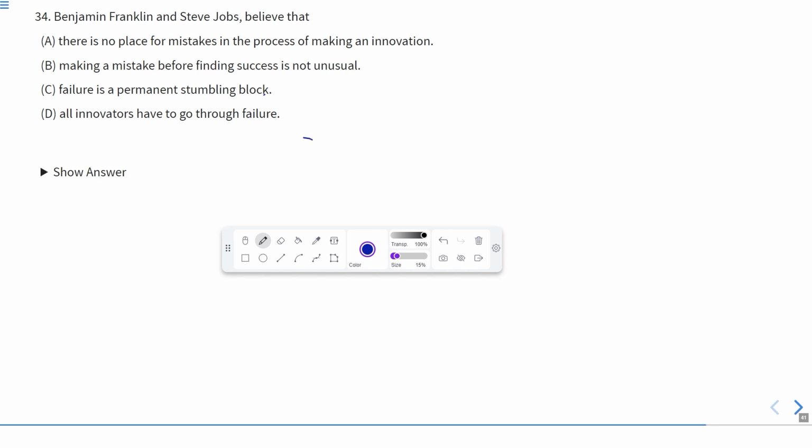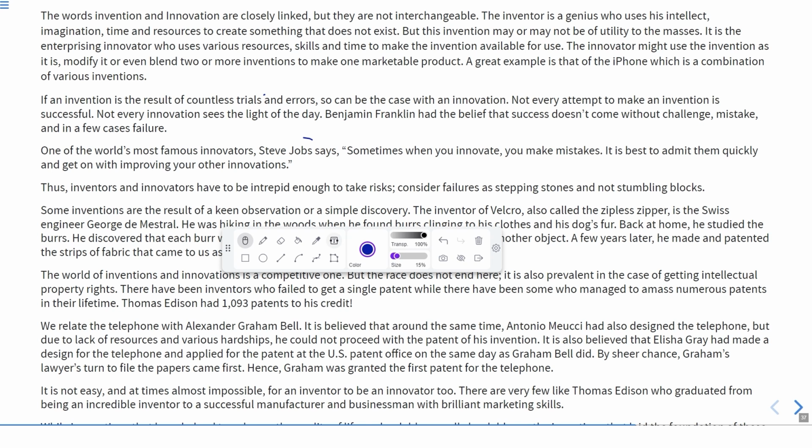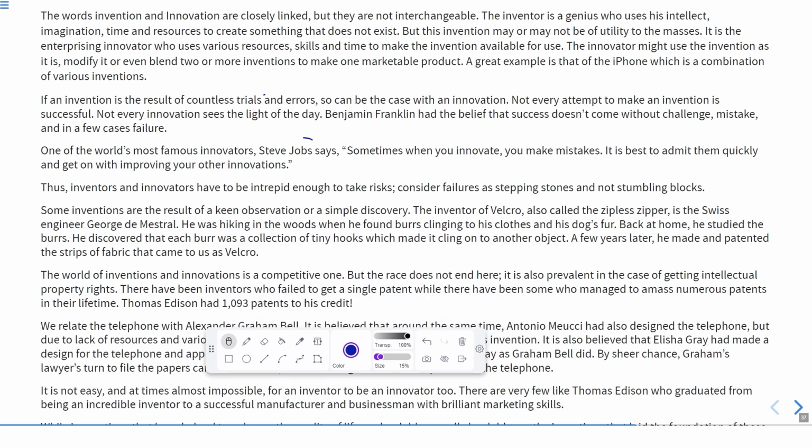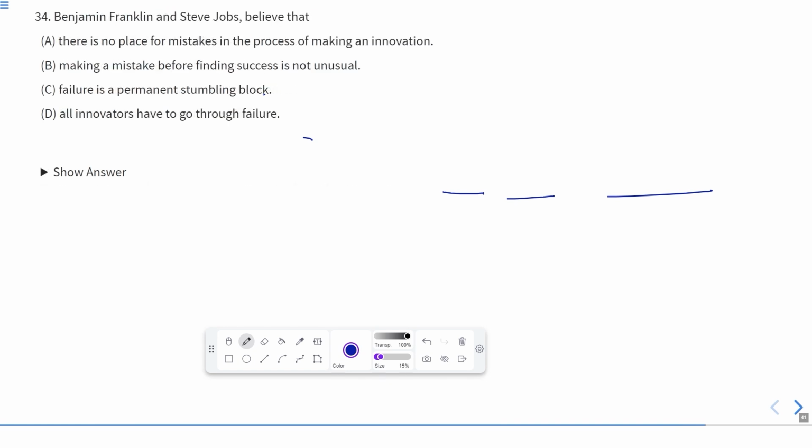Now let us see each and every line and check it against the passage. If you see, it is given over here that we should see failures as stepping stones and not stumbling blocks. It means failure should not be considered a stumbling block. So according to this, C is the incorrect sentence. All innovators have to go through failure? No, actually, it is given that they face challenges. It does not mean that they have to go through failure only.